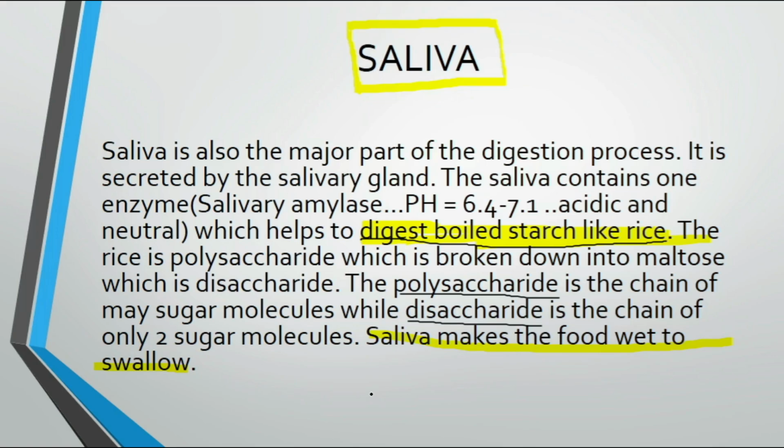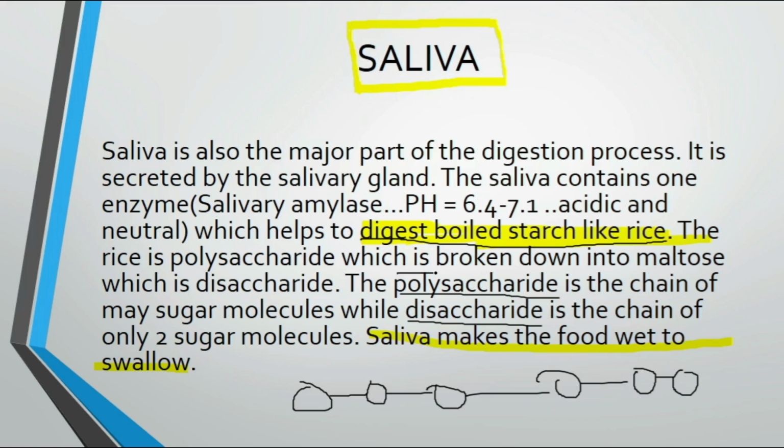There are many molecules of sugar like this, bound in a long chain. This is the rice, which is the polysaccharide. Poly means many, as in polygon, which describes a shape with more than 2 sides.